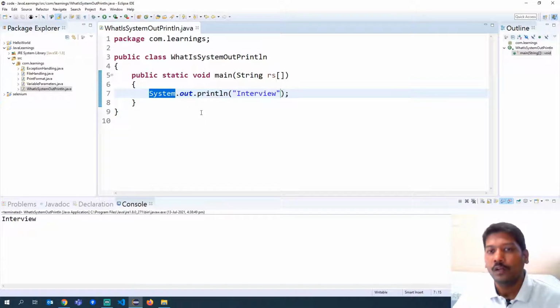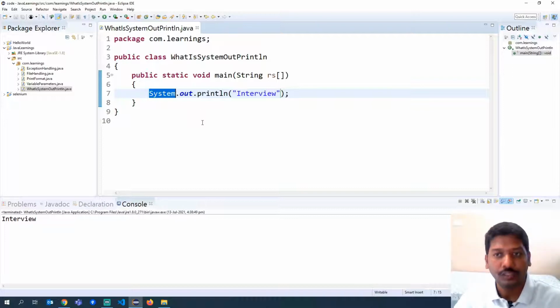If I have to access anything directly with a class name, what should it be? For example, if it has some data member or method inside a class, and you want to access those things without even creating an object of the system class, then what is it supposed to be? I will pause here, please think and then come back to the video.